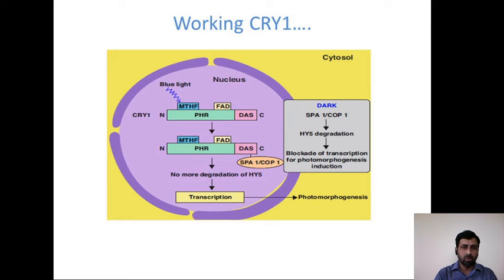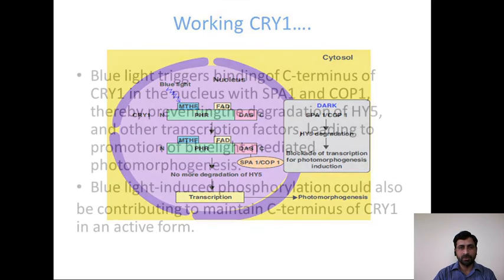So, the working of cryptochrome. As this is also a blue light reacting pigment, when the blue light hits, CRY1 gets activated, the MTHF part of this particular cryptochrome suggests more degradation of HY5, and after that it goes into transcription and photomorphogenesis takes place.